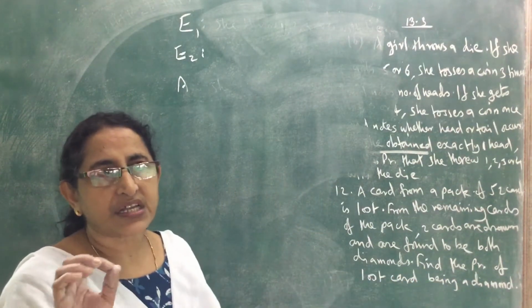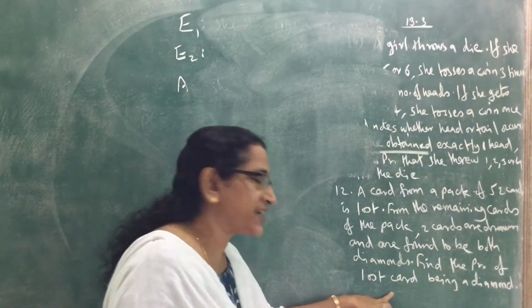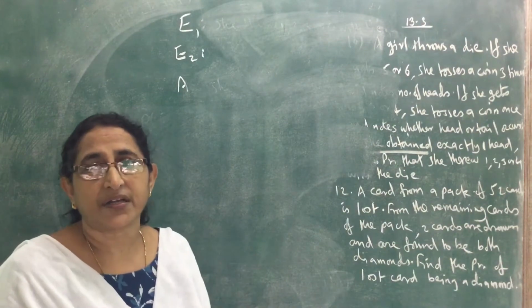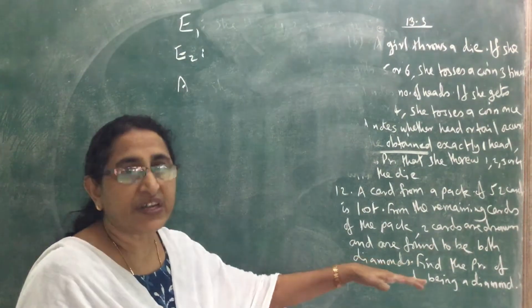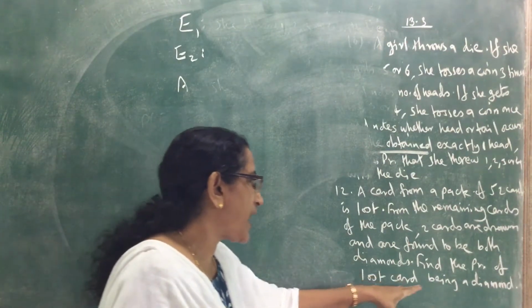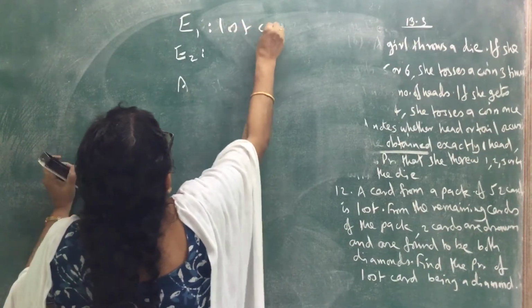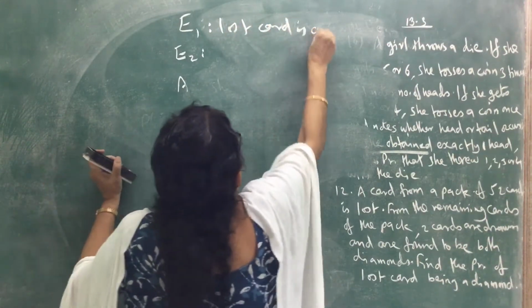So E1, we can take E1. What is the probability that the lost card is a diamond? That is the one probability we want to find. That is one of the Ei's. So E1, we can take: lost card is diamond.